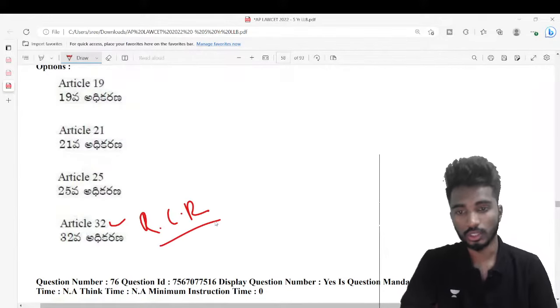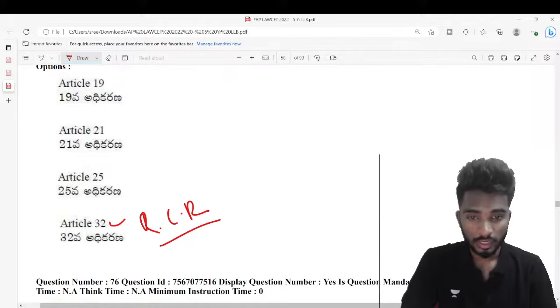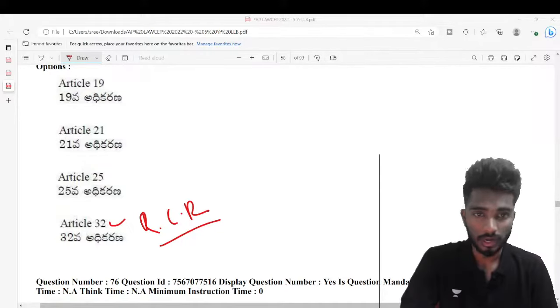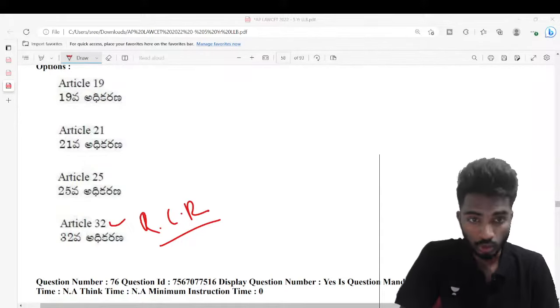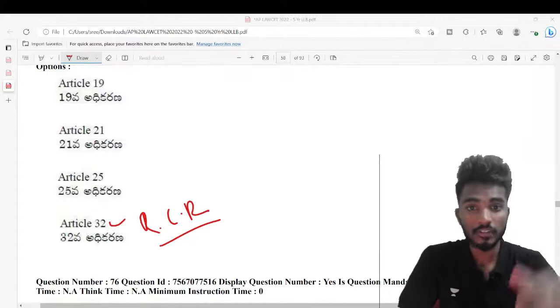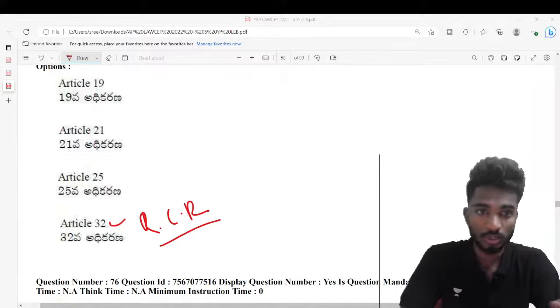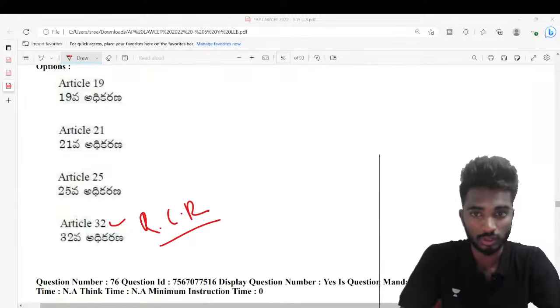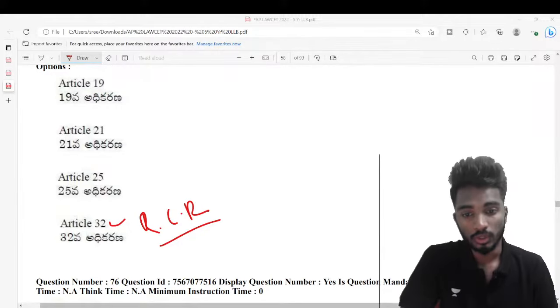Under this, if any of your fundamental rights are violated, you can approach the court, right? Getting a remedy is in itself a fundamental right, because Article 32 is also a part of Part 3 of the Indian Constitution. So 32 is also a fundamental right.